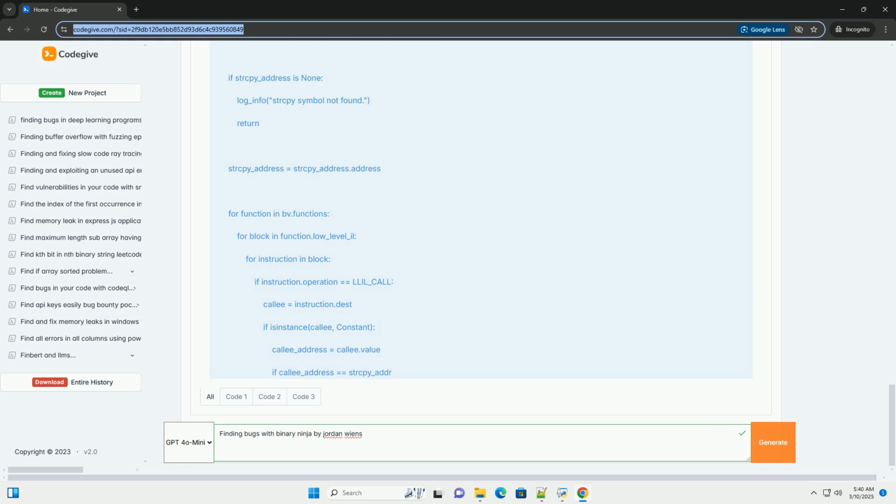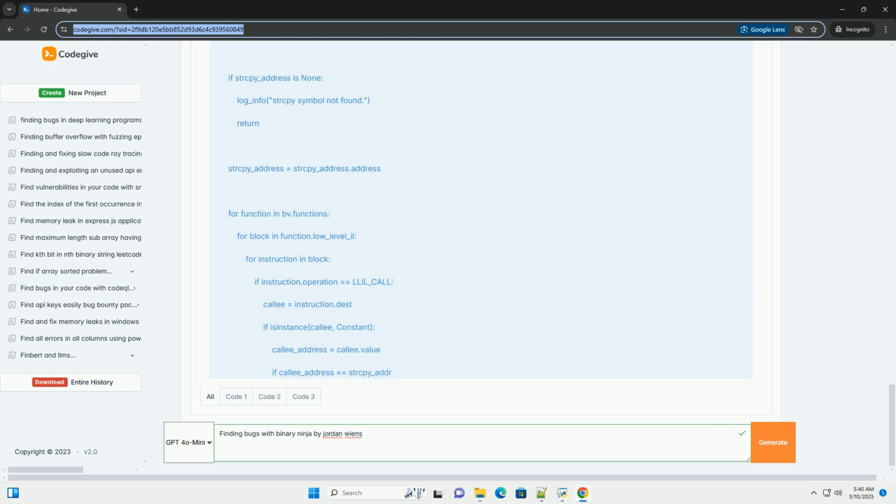Use a debugger, like GDB or Binary Ninja's built-in debugger, to step through the code execution and observe what happens when you provide an input that triggers the buffer overflow. You can set breakpoints at the strcpy call and examine the contents of the buffer and the stack.